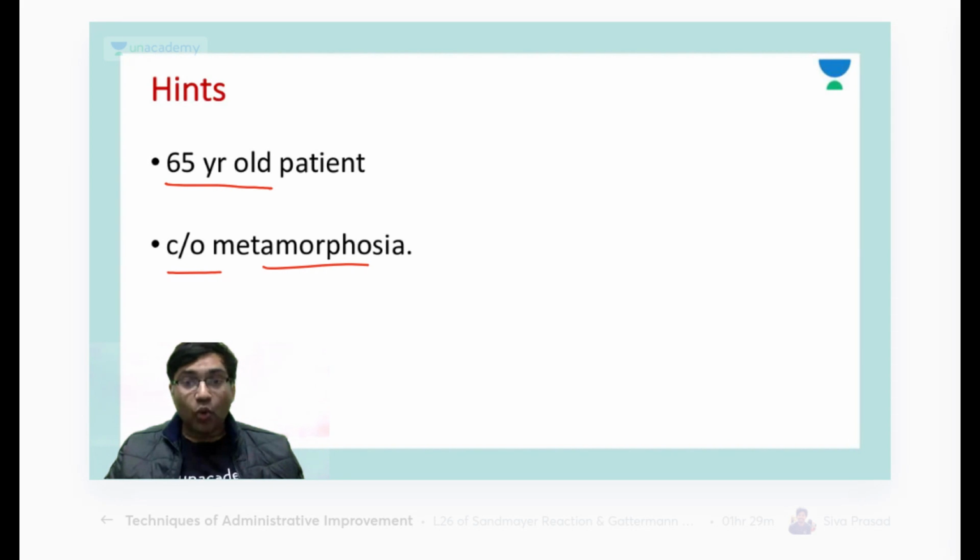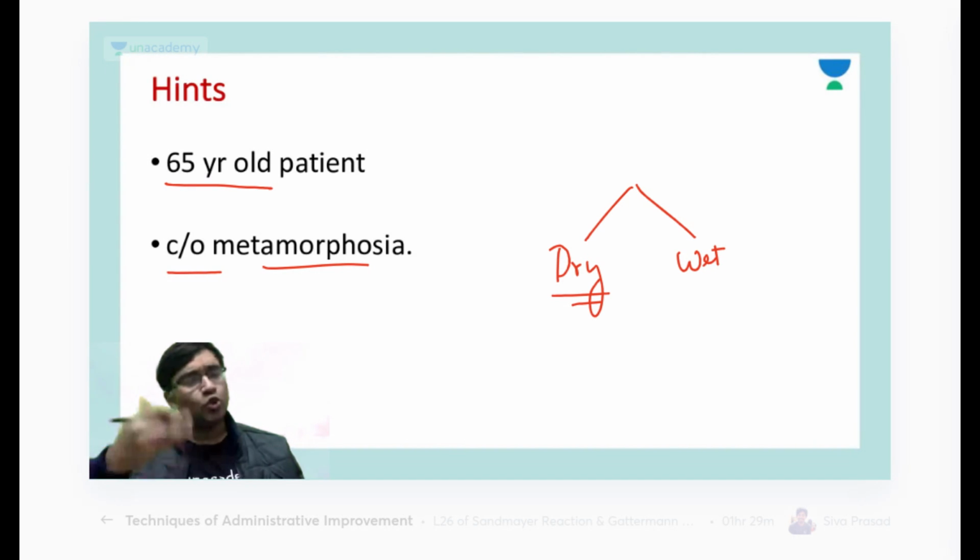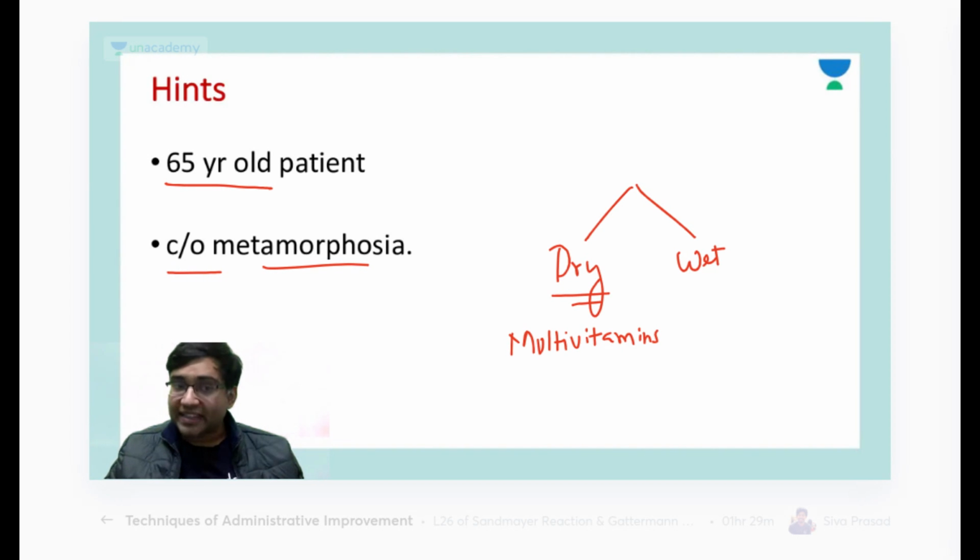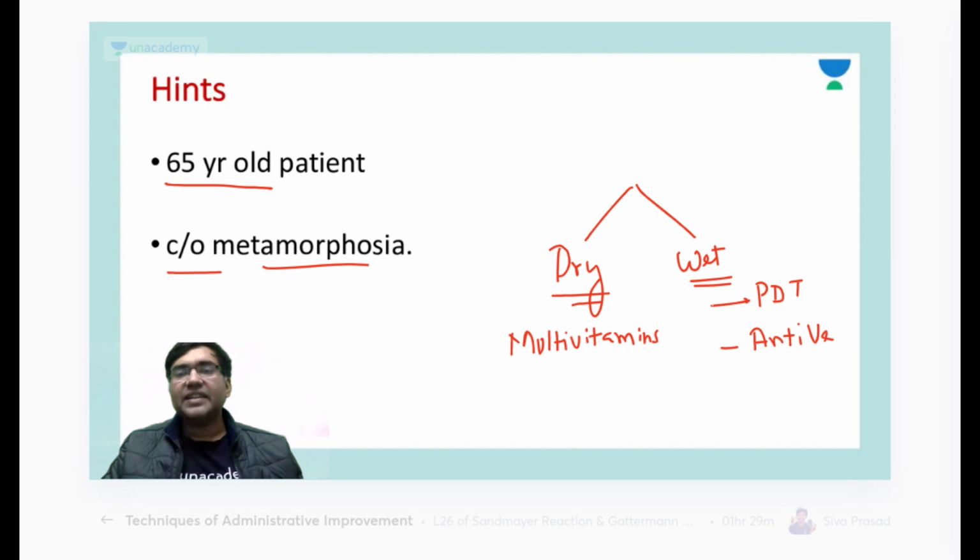Okay, so now what is the treatment of ARMD? We have a dry ARMD and a wet ARMD. In dry ARMD, you do not have to do much. You can just give some multivitamins to the patient. And what are the multivitamins used? It was told by the AREDS study. It is vitamin A, vitamin C, vitamin E, copper, and zinc oxide. And in wet ARMD, you can give photodynamic therapy, or you can give anti-VEGF injections. Okay, this is the treatment of dry and wet ARMD.